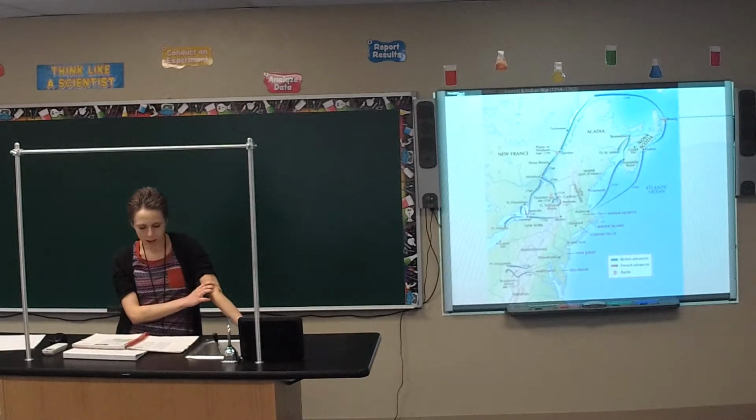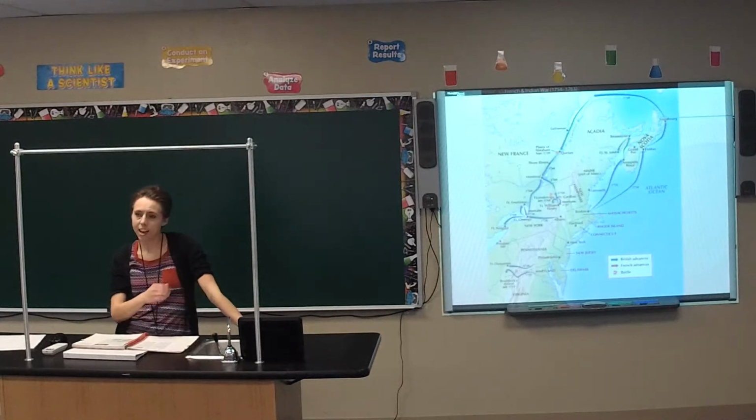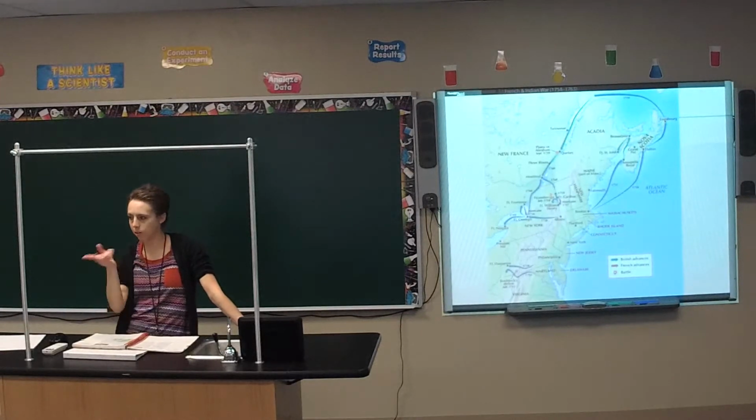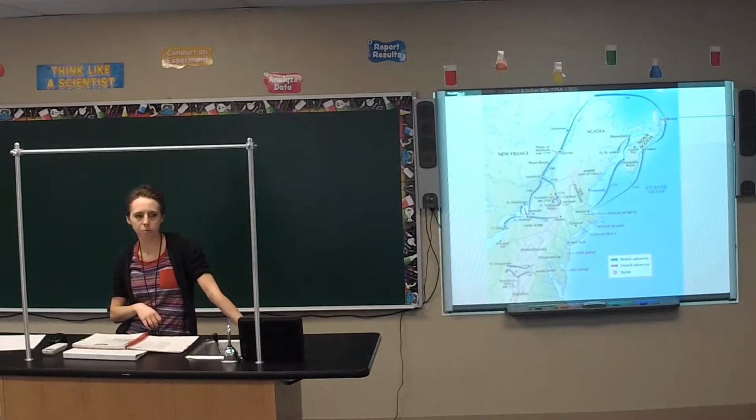Alright, who did Robert Dinwiddie send to go tell the French at Fort Le Boeuf, I believe that's how you say that, that they need to leave, but then they didn't? But he was smart and he looked around to see, and he was basically a spy inside the fort. Go. It wasn't him. George Washington. George Washington.